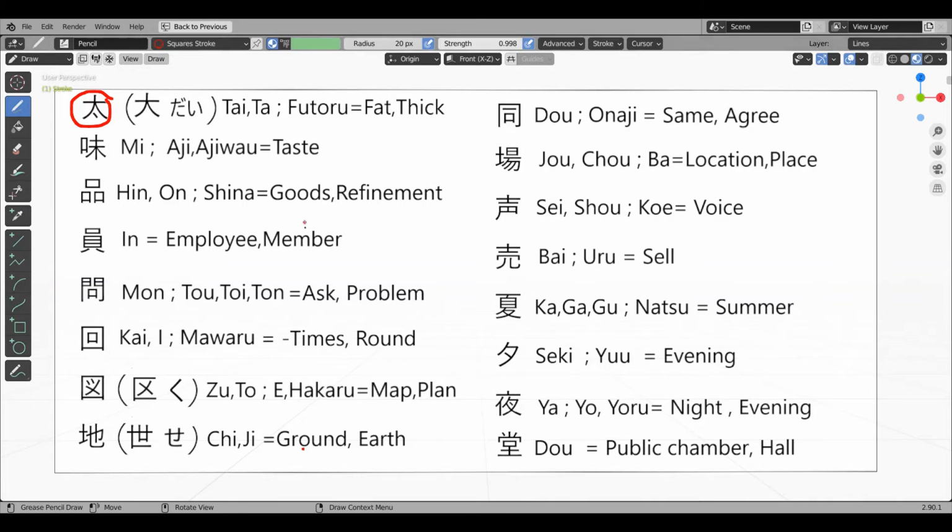Futoru kanji. This kanji resembles the big kanji and it has one stroke inside, which means no movement. Thus, this kanji means fat, thick. Onyomi tai or ta.